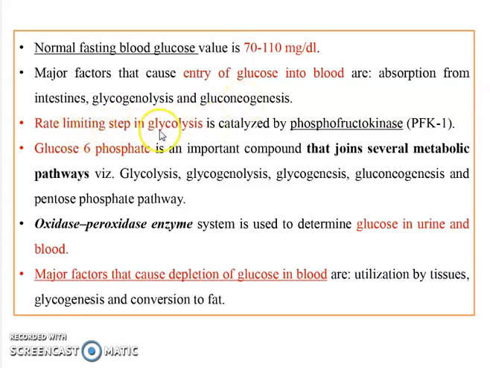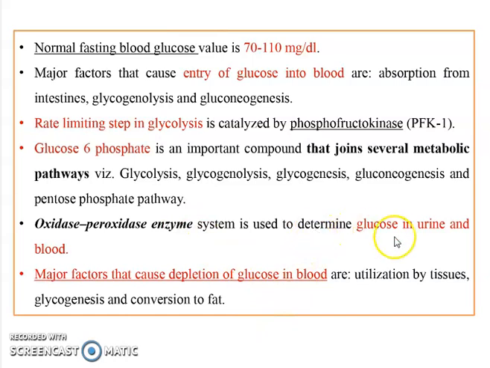What is the rate limiting step in glycolysis? That is PFK1, that's phosphofructokinase 1. Glucose 6-phosphate is a very important compound because it joins several metabolic pathways like glycolysis, glycogenolysis, glycogenesis, gluconeogenesis, and PPP, that's the pentose phosphate pathway.